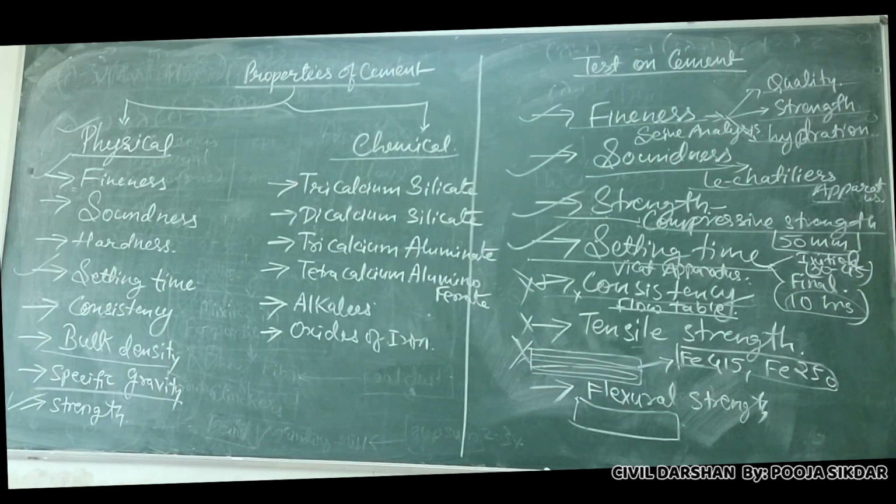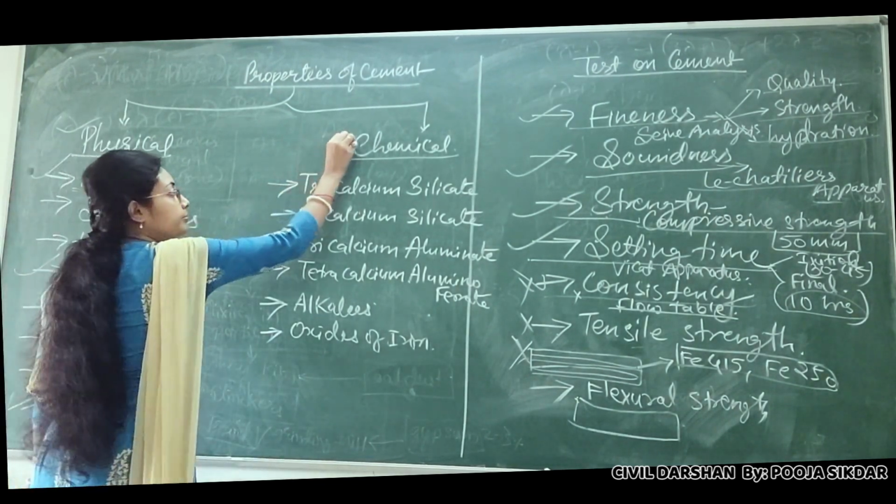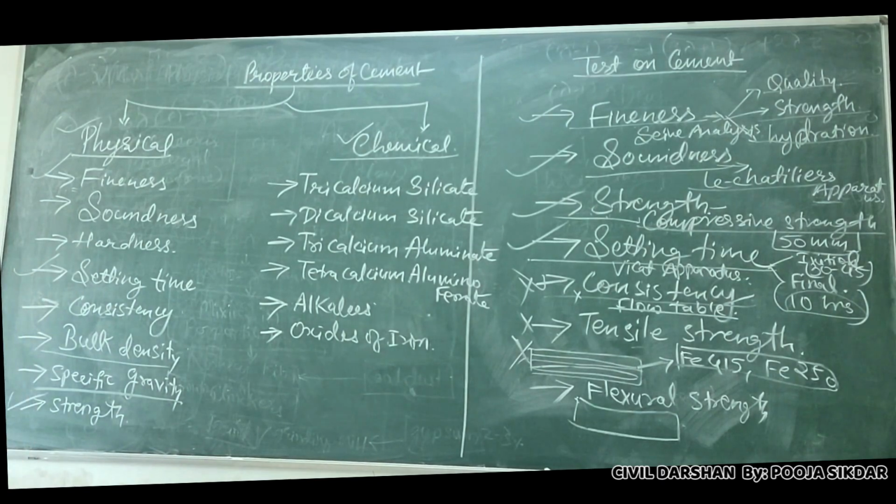If sometimes in the exam a question comes, what are physical and chemical properties, you need to write it, right? Physical properties are those we can feel, touch, see with our eyes, or perform by instruments. Chemical properties are those which we need to test in the laboratory with different chemicals, right? Those are chemical properties, and examples are this and that.